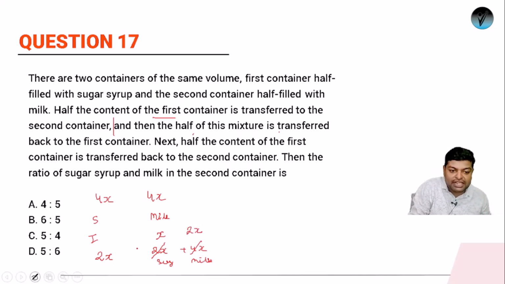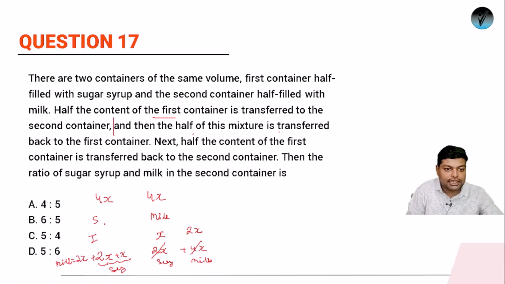So the sugar quantity in this will be what, in the first container now I will have 2x plus x sugar. So इतना sugar हो गया हमारे पास, and milk will be what, milk will be 2x. ठीक है, then half of the mixture is transferred back to the first container.